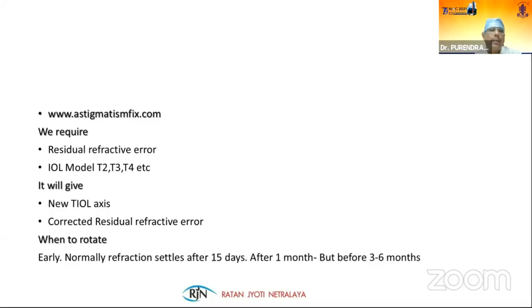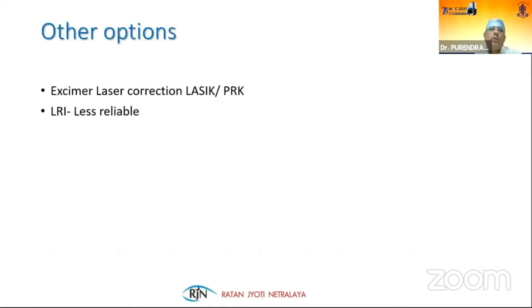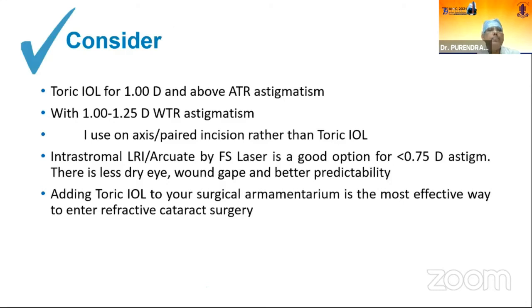Then we can realign the lens at this particular axis and give good quality of vision after rotating the IOL to the normal axis. Other options are that we can use excimer laser correction with LASIK or PRK, or we may use LRI, which are less reliable.